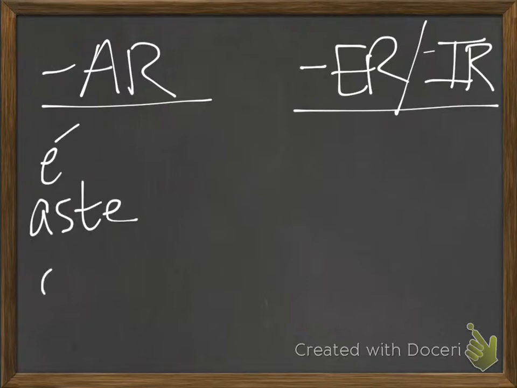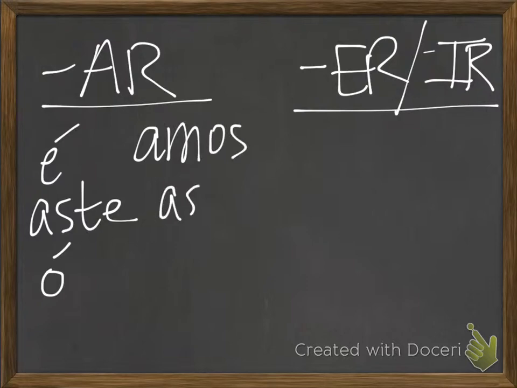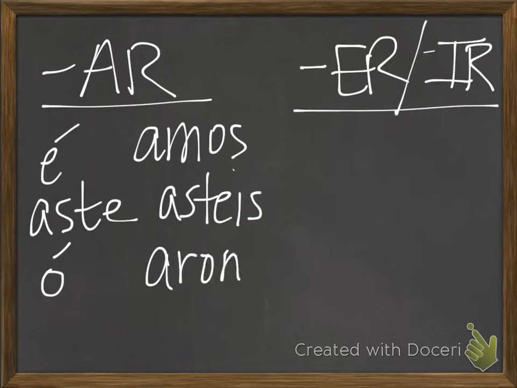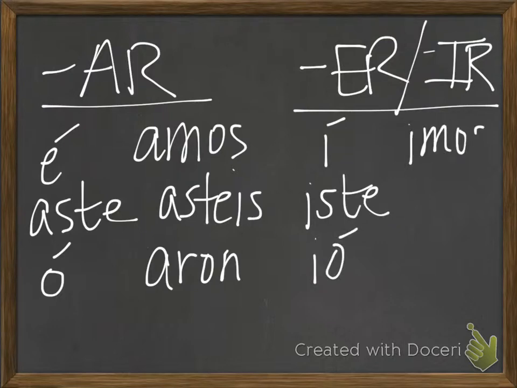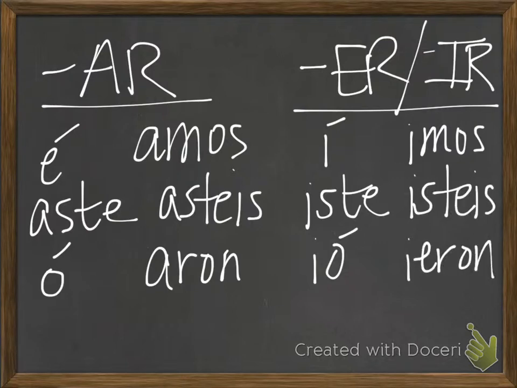We have é, aste, ó, amos, asteis, and aron. And ER and IR verbs, í, iste, ió, imos, isteis, and ieron.